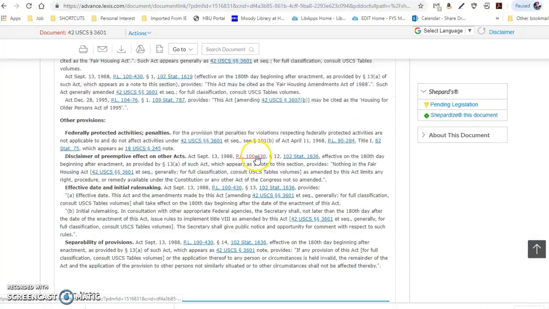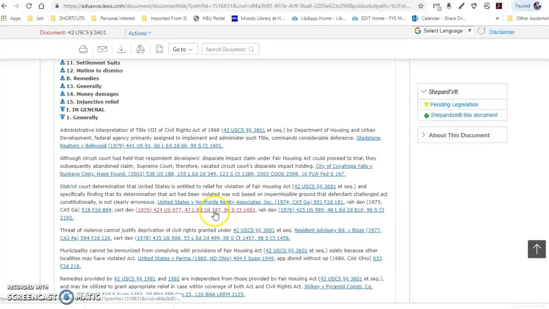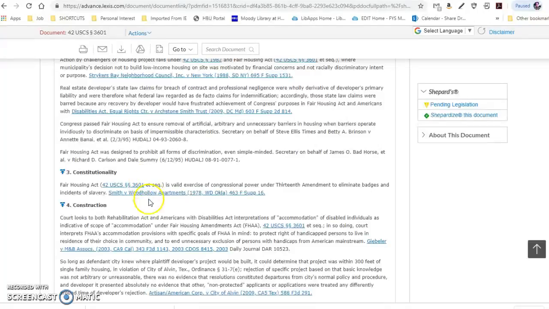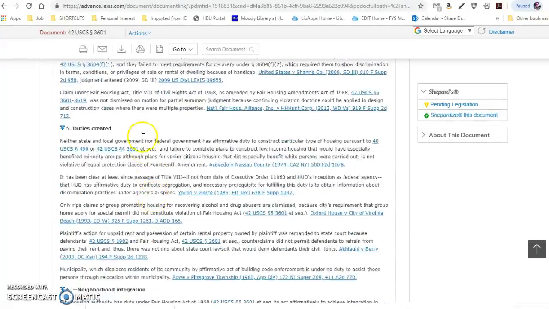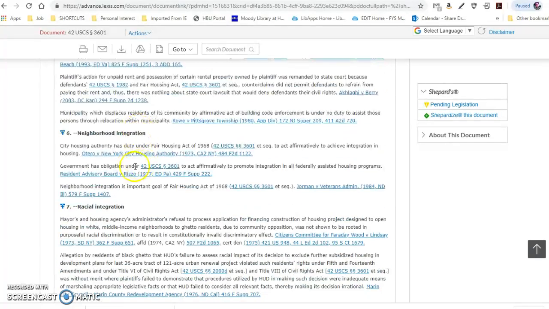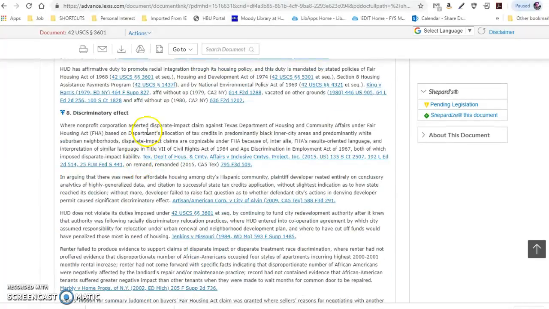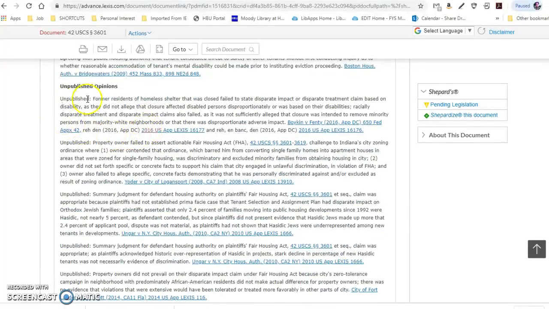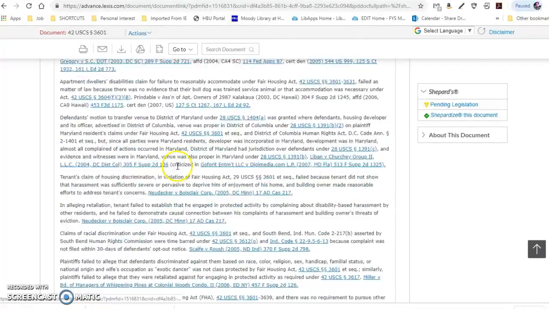And then if you go down further, you've got other provisions that you might want to look at, read. Here's some Notes of Decisions: the purpose, constitutionality, construction, and you've got duties created, neighborhood integration, racial integration, discriminatory effect, unpublished opinions, then miscellaneous.